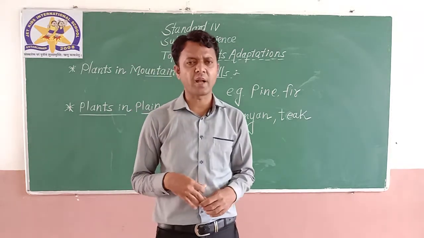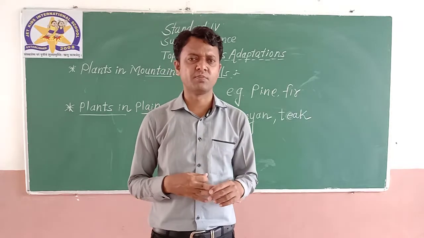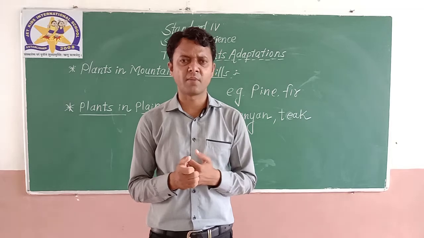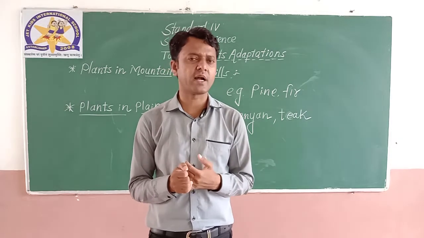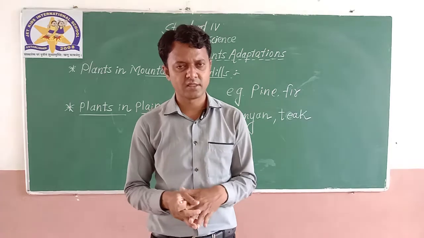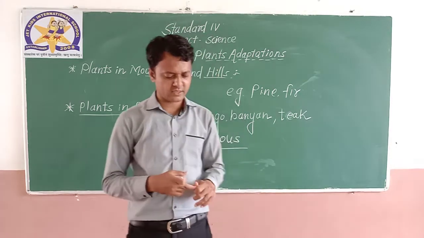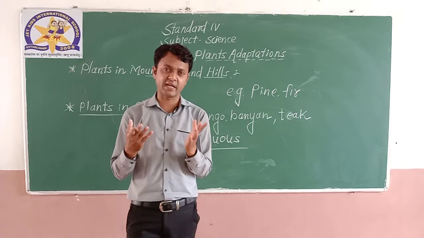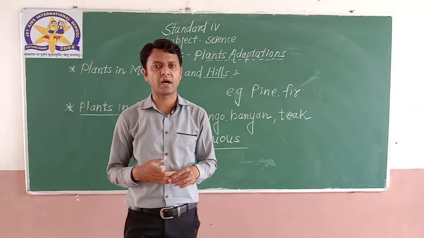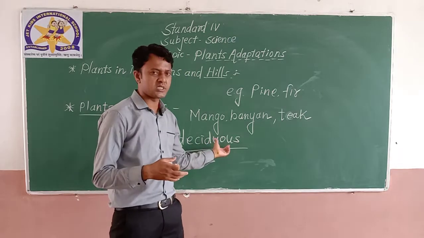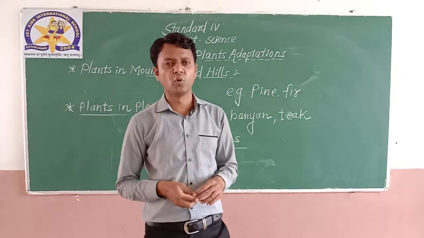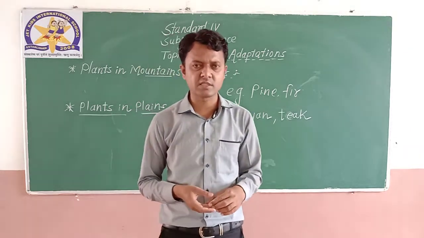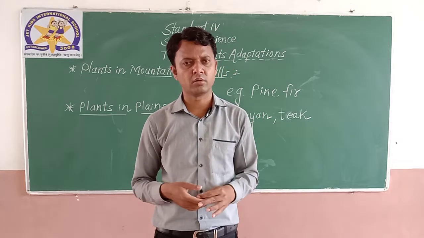And some plants remain green throughout the year. Such plants are called, obviously, evergreen plants. So they grow throughout the year, they are evergreen. And the plants which shed their leaves in autumn and again grow their leaves in the spring are called deciduous plants. So these are the examples and these are the adaptations of the plants which grow on plains.